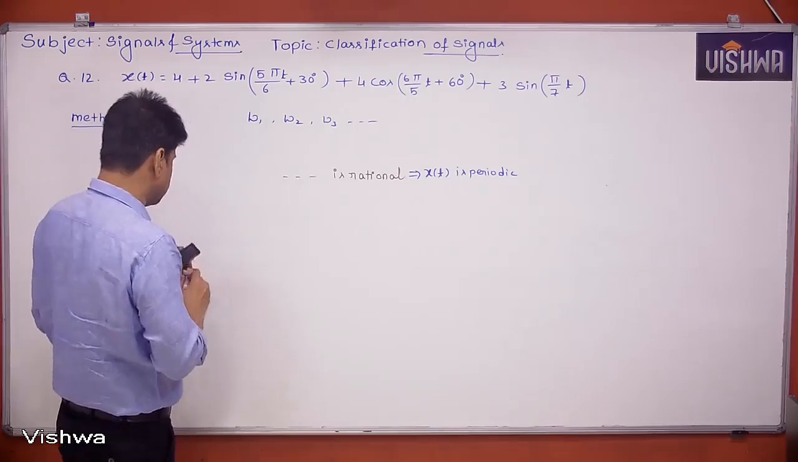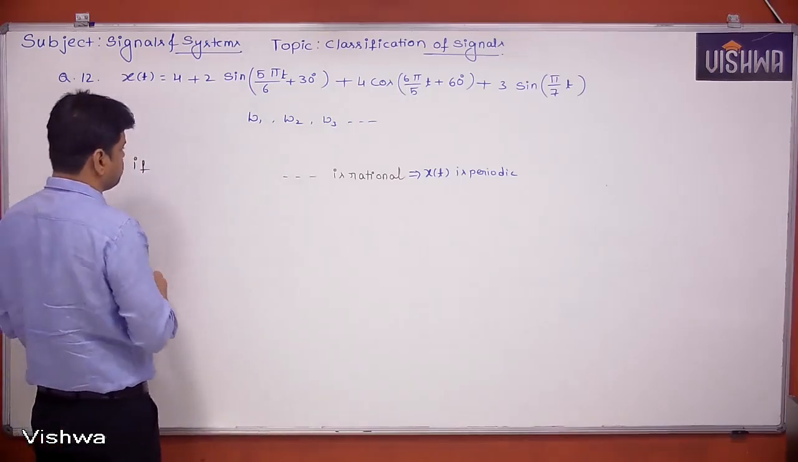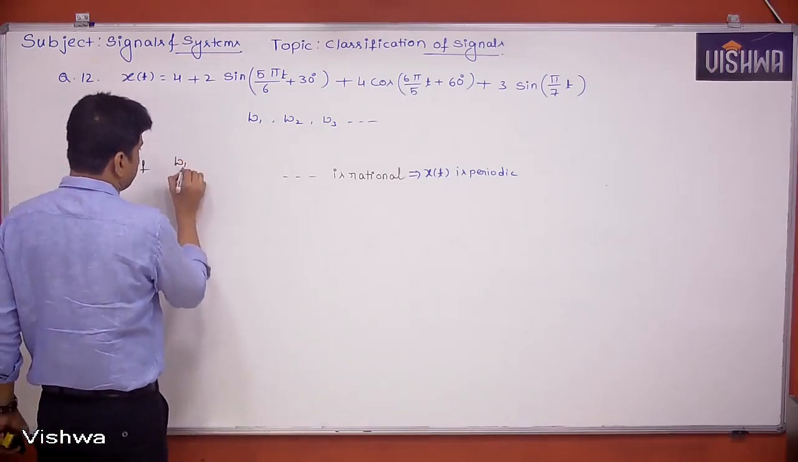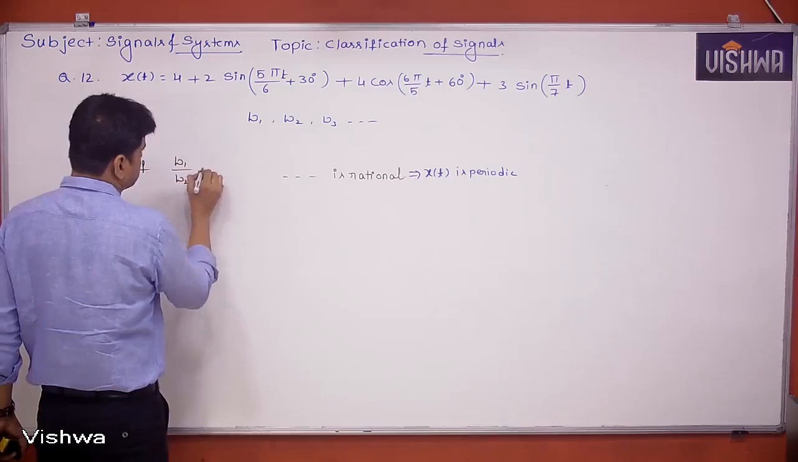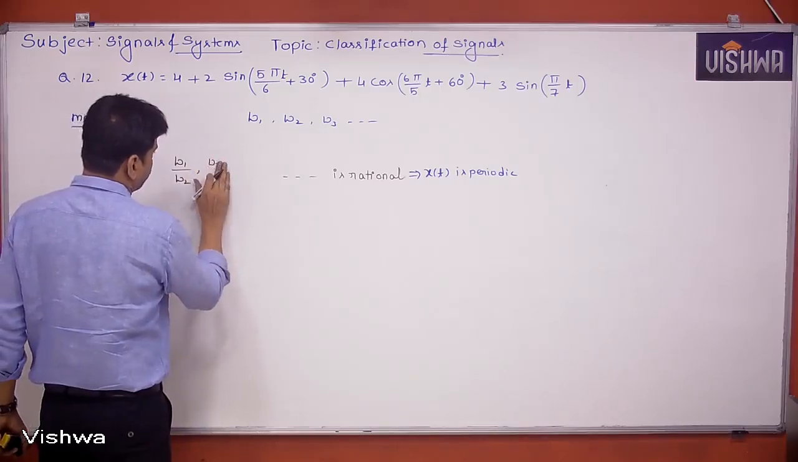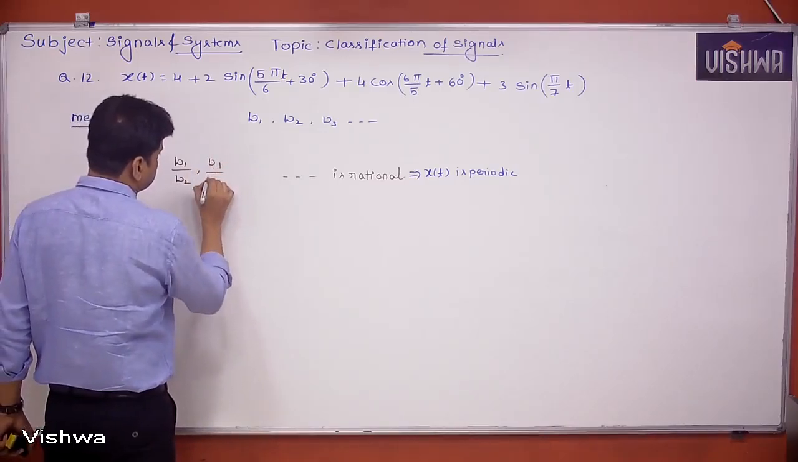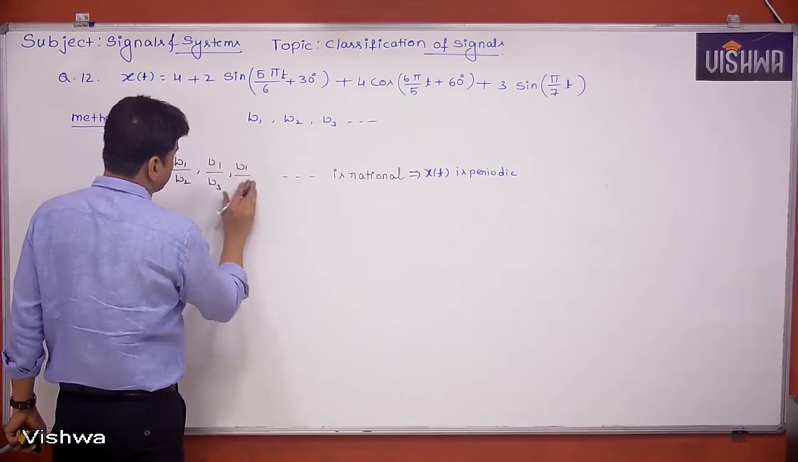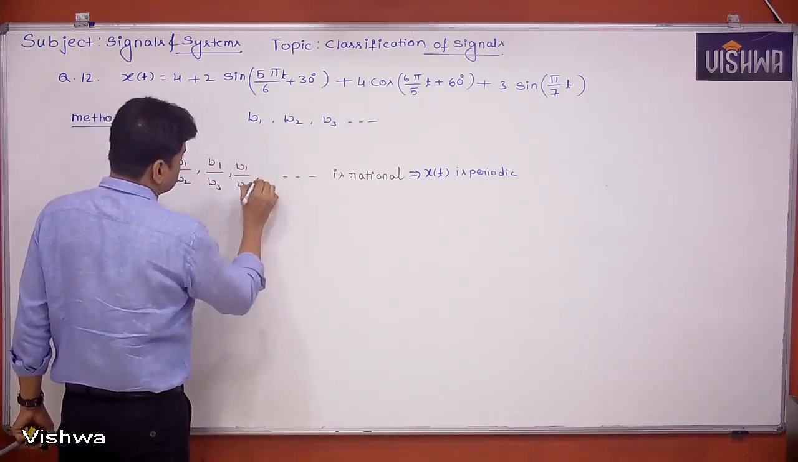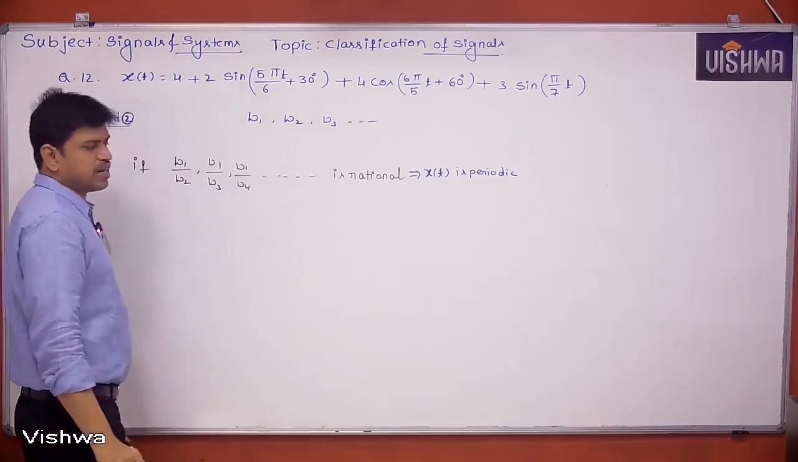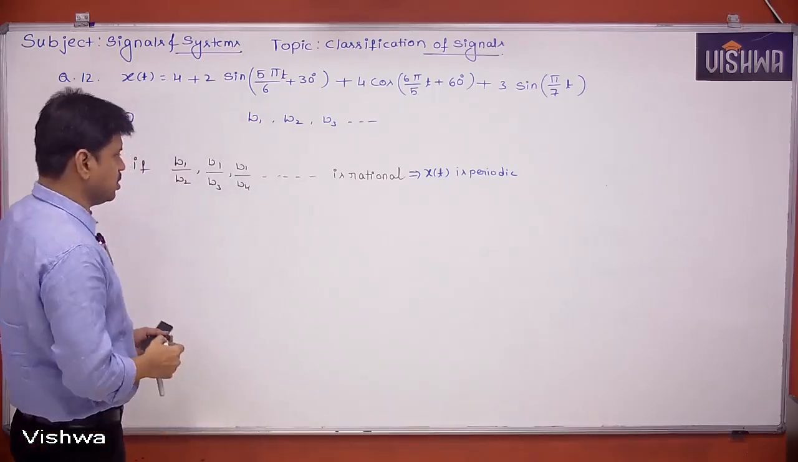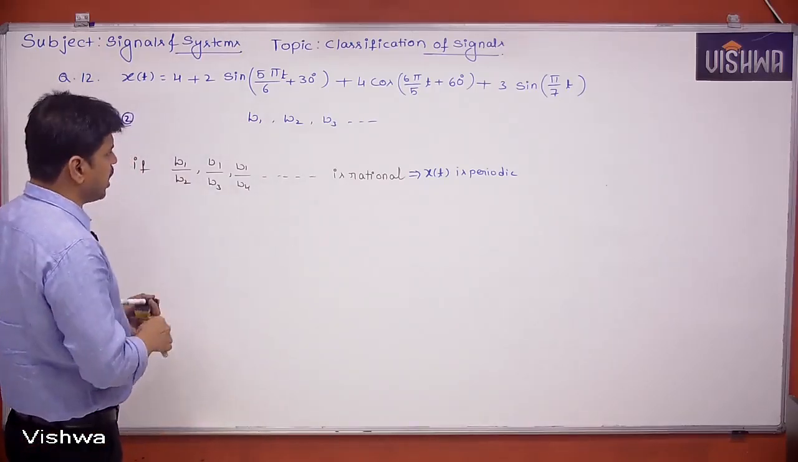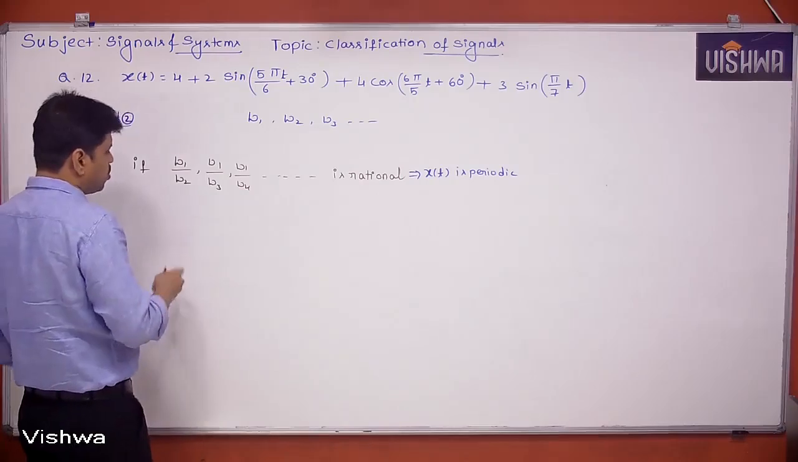Suppose omega 1 by omega 2, omega 1 divided by omega 3, omega 1 divided by omega 4, like that. If we try to find out these values, if they are rational numbers, again we can say the signal is periodic. And the period, how to calculate the period?